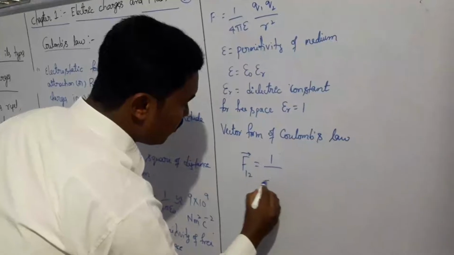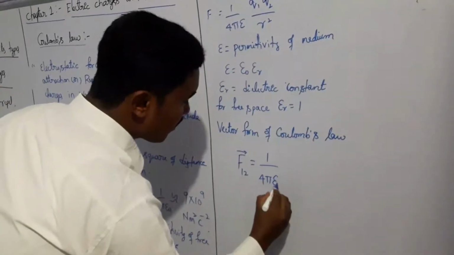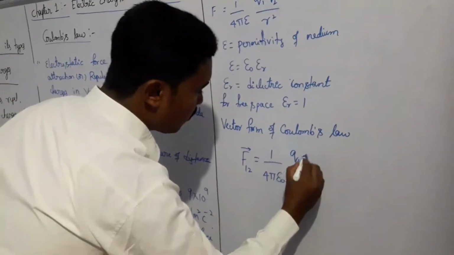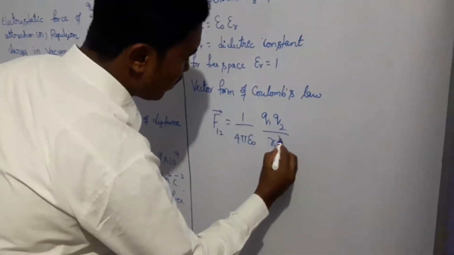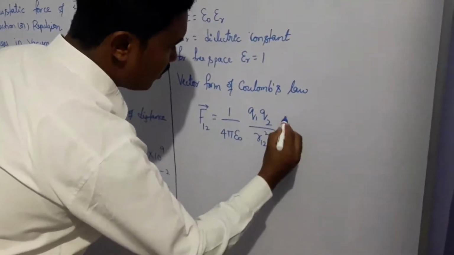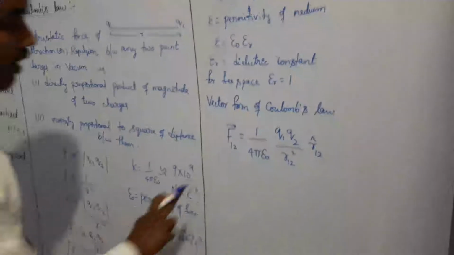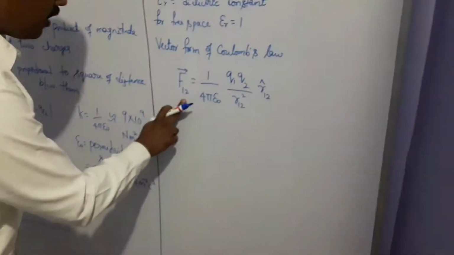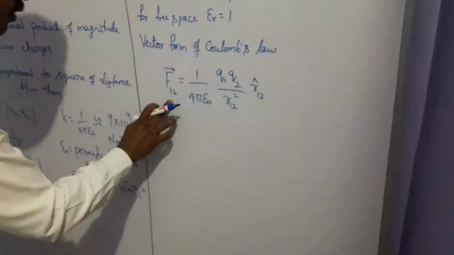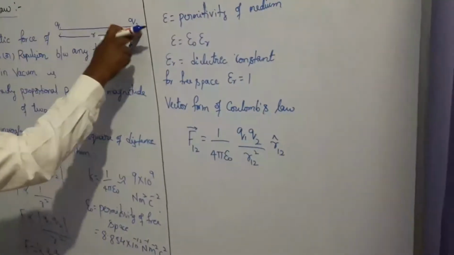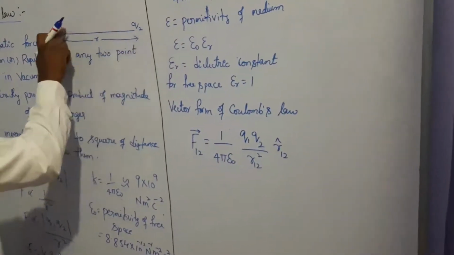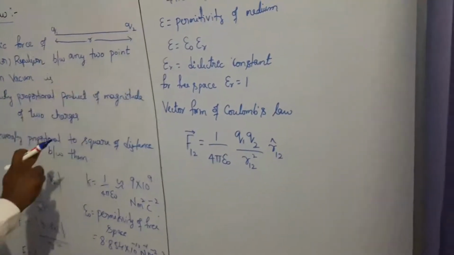F12 will be equal to 1 by 4 pi epsilon naught Q1 Q2 by R12 square into R12 cap. Remember, the symbol F12 represents the force acting on Q1 due to Q2, meaning the force acting on the first charge due to the second charge.